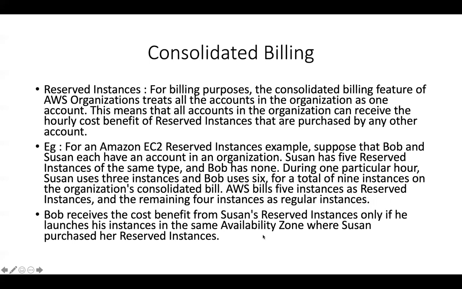So Bob receives that cost benefit from Susan's reserved instances only if he purchases his instances in the same availability zone where Susan has purchased her instance. So again, going back to this example, I'll just reiterate.